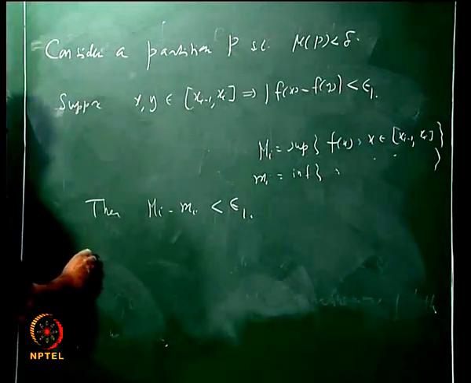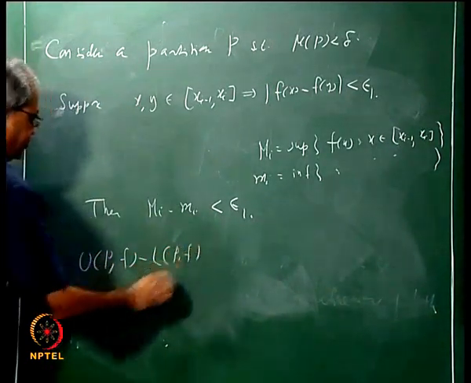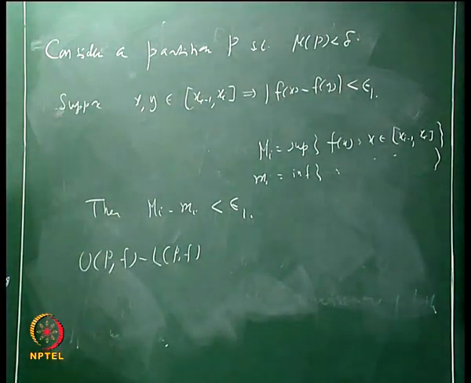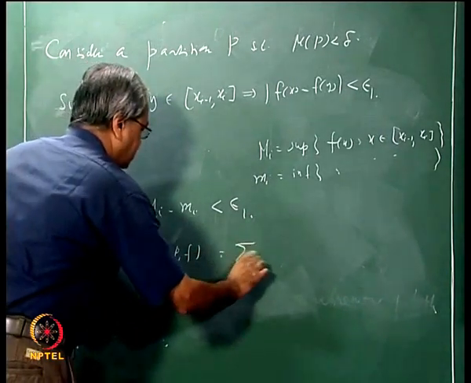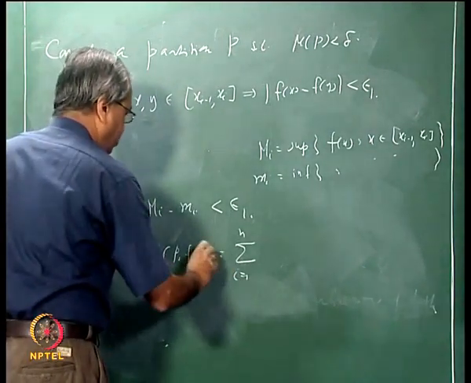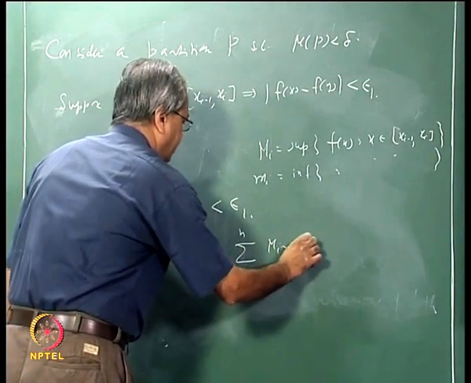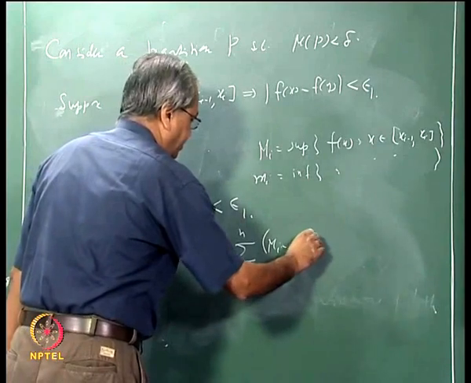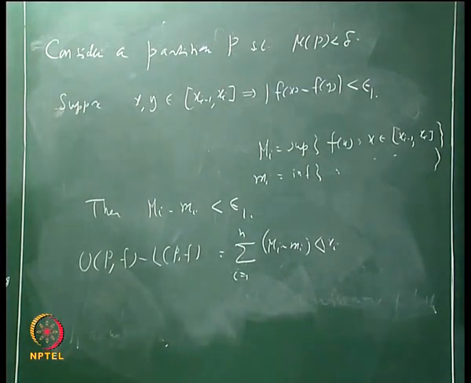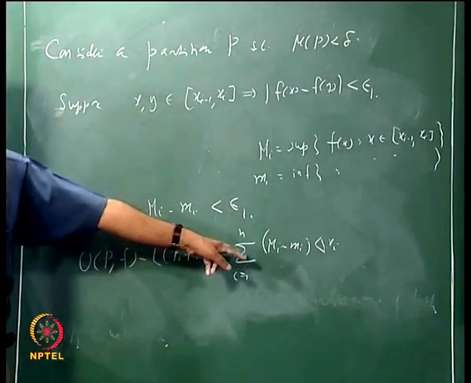Now you look at U(P,f) minus L(P,f). Is it clear that this is the same as sigma i going from 1 to n of (big Mi minus small mi) multiplied by delta x_i, right, because U(P,f,alpha) is big Mi into delta x_i, and L(P,f,alpha) is small mi into delta x_i.